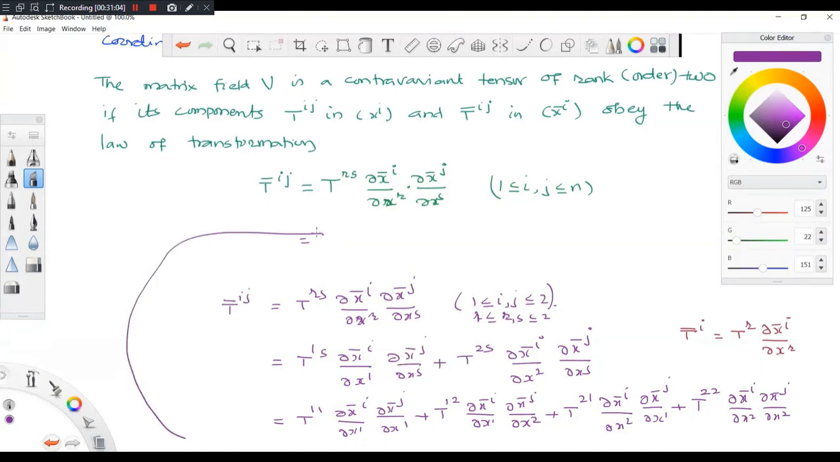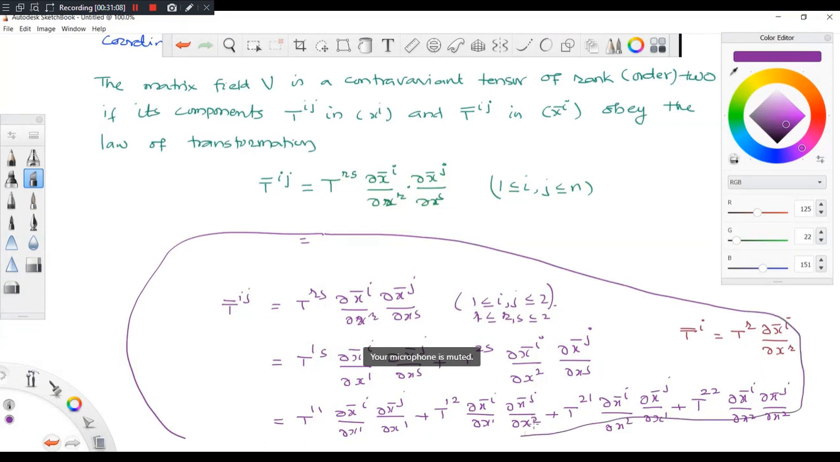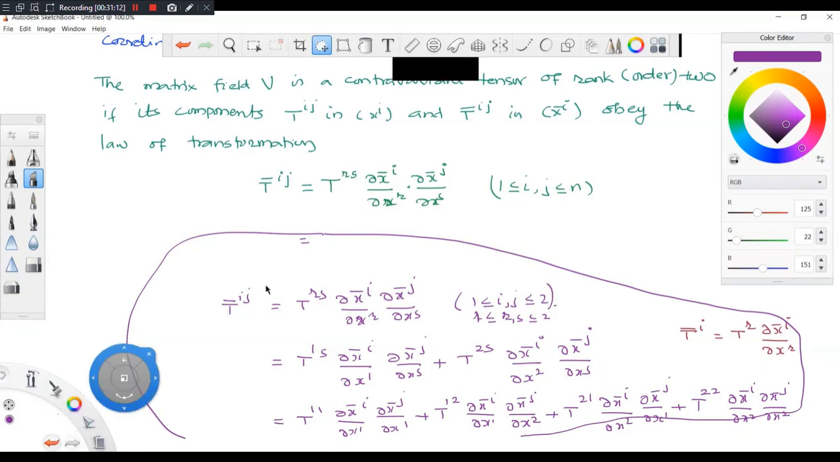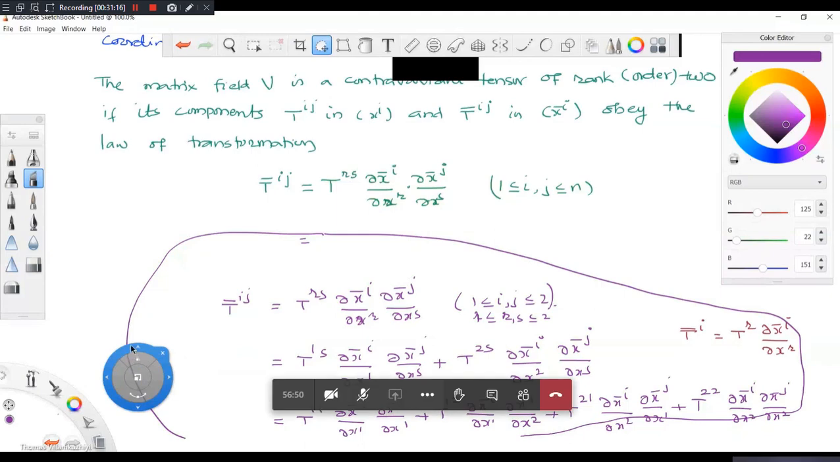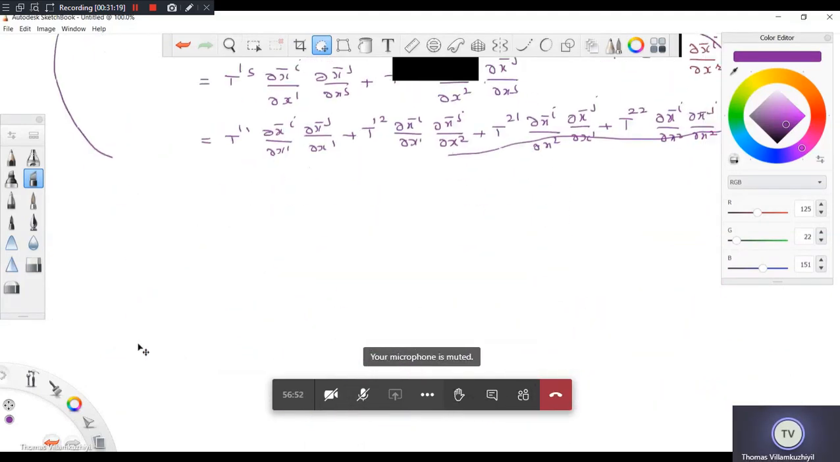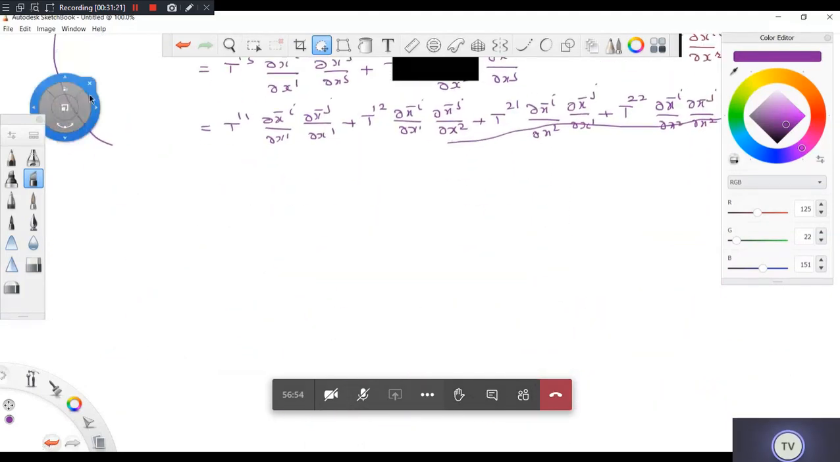So if you take n, then you will get a very lengthy kind of thing. So this you should remember. This is Einstein's summation convention. Remember that r and s are repeated here, on both sides. So that's why I have to do that.